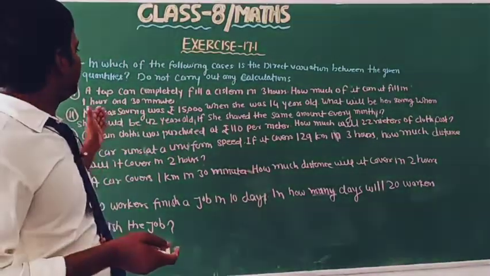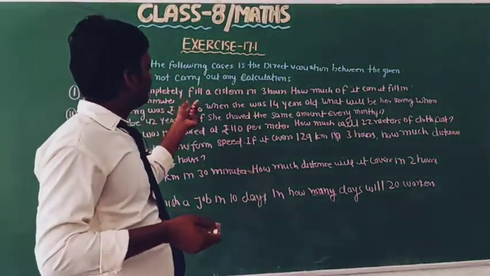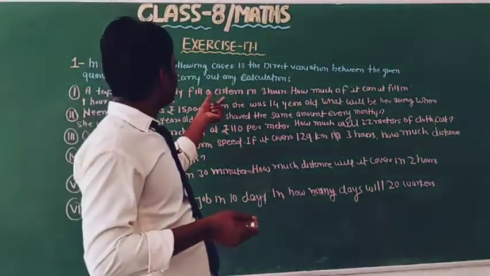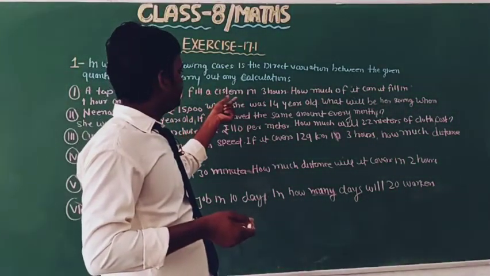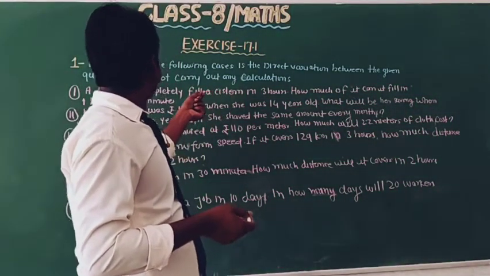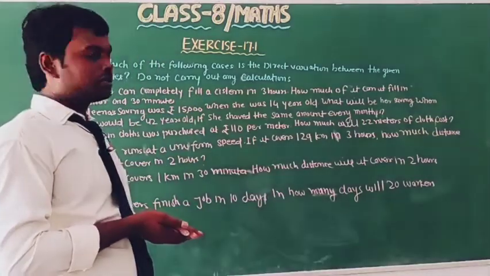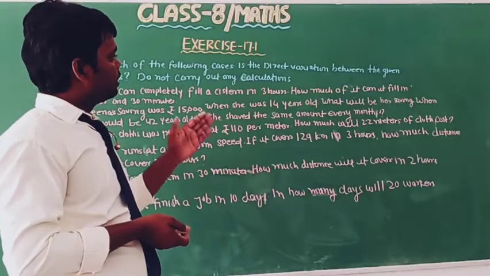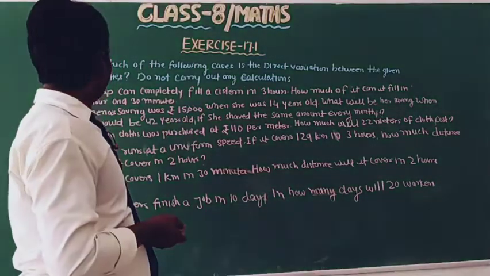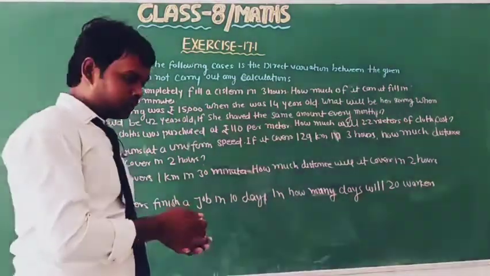So here we have a cistern, and this cistern is completely filled in 3 hours. How much can it fill in 1 hour 30 minutes?